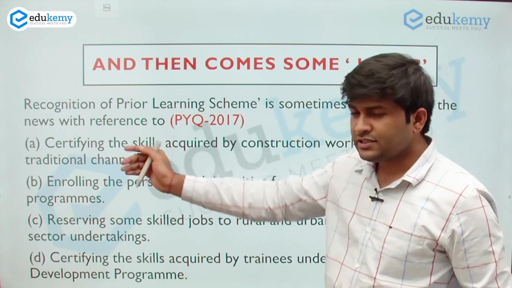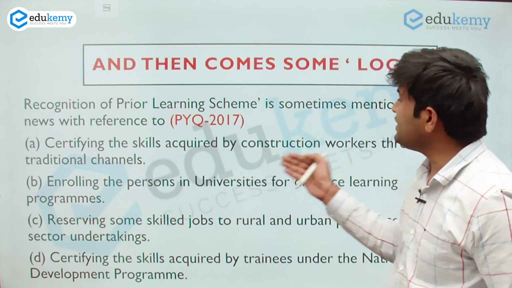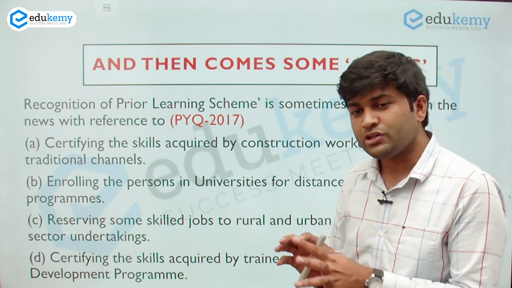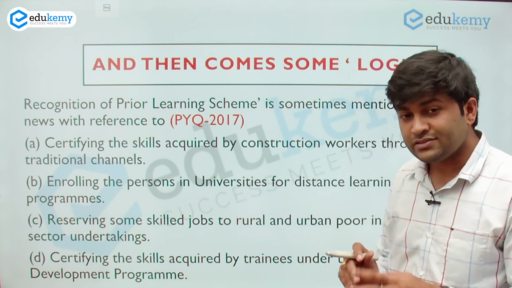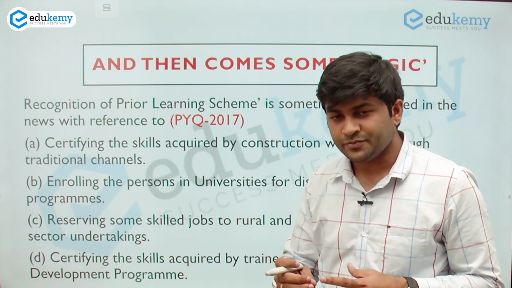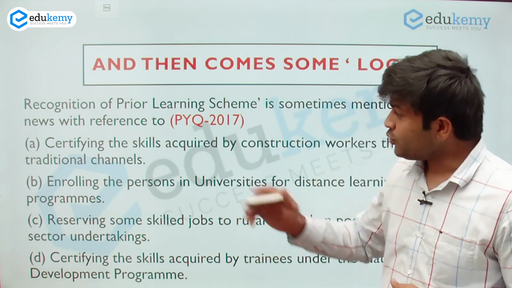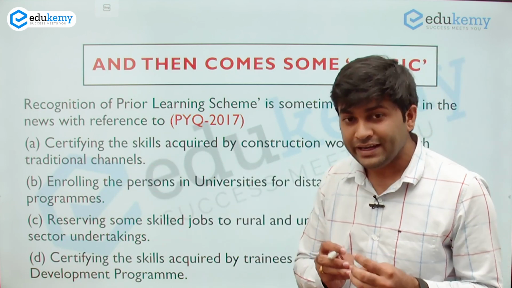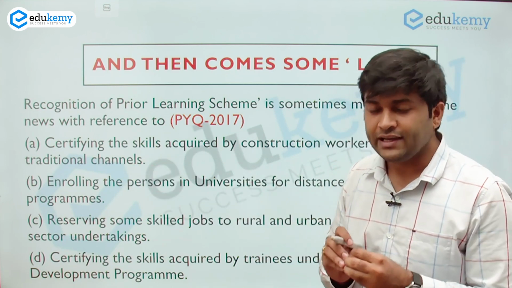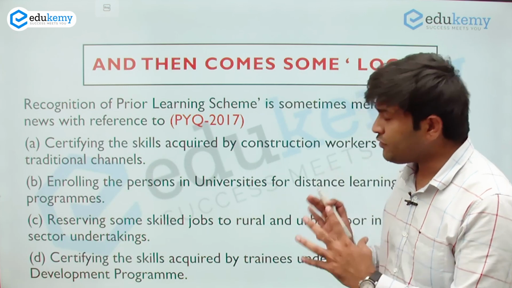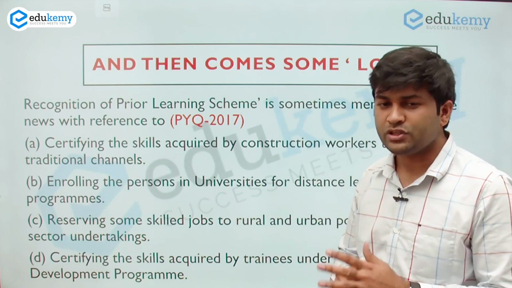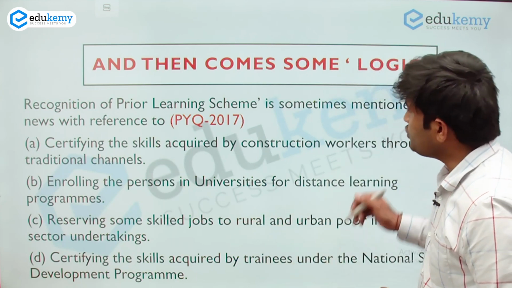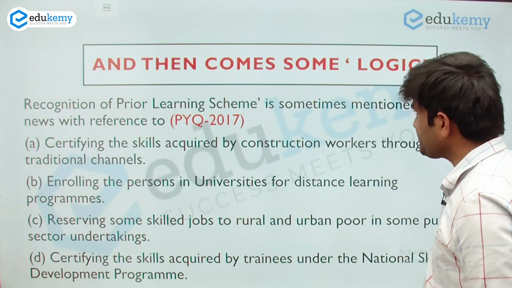If you consider the first statement, certifying the skills acquired by construction workers through traditional channels, it is talking about the certification of the skills that construction workers already have. So by this logic, reading the statements very clearly and carefully, you can come to a certain conclusion by applying a specific logic over there. So the answer to this becomes A.